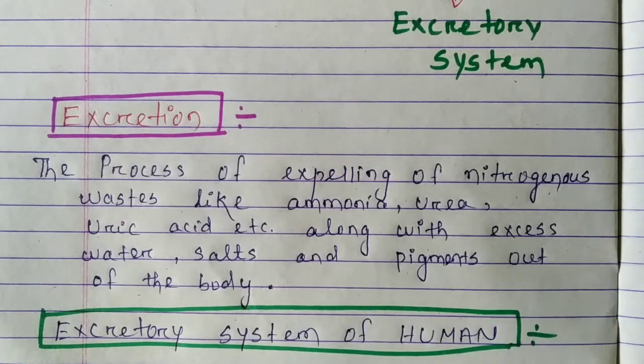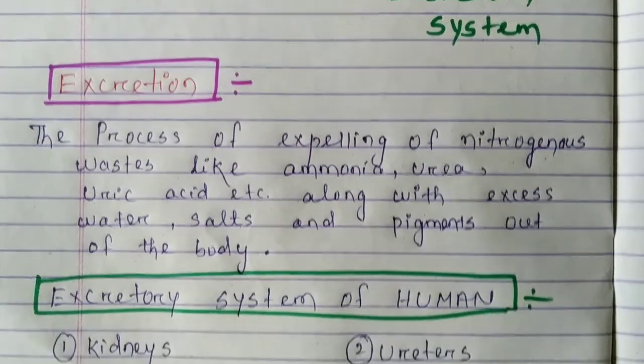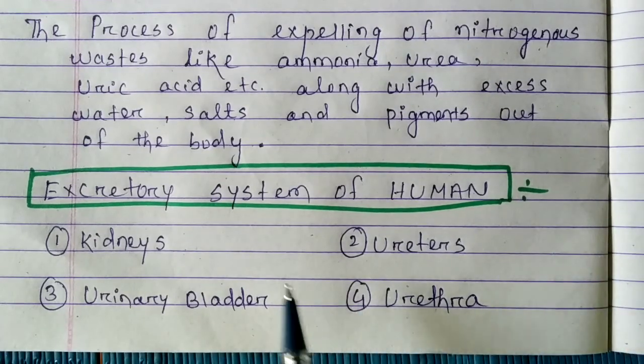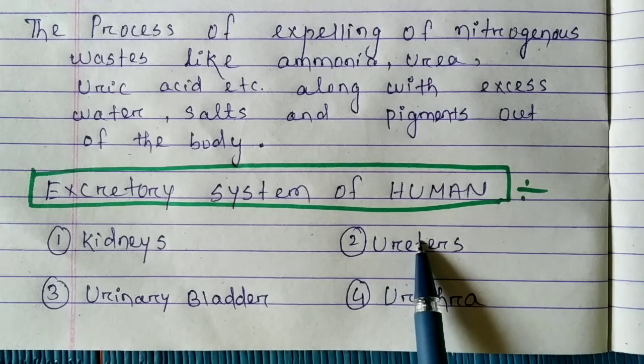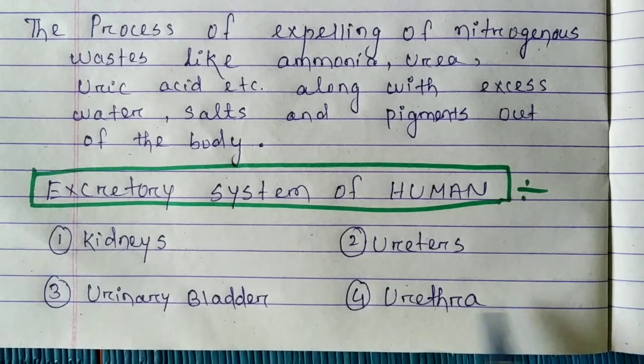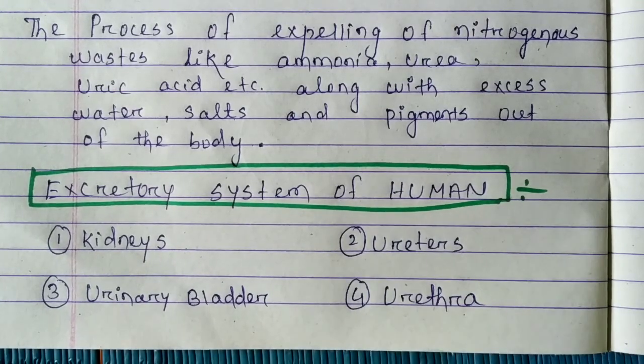We will study the excretory system in human beings. The main excretory organs involved are the kidneys, ureters, urinary bladder, and urethra.